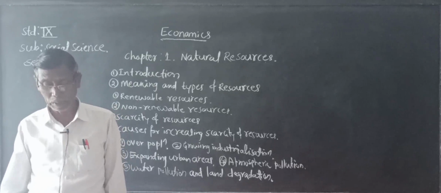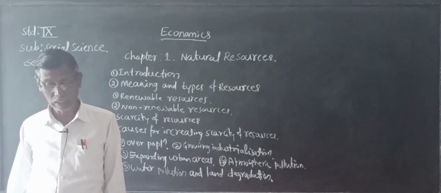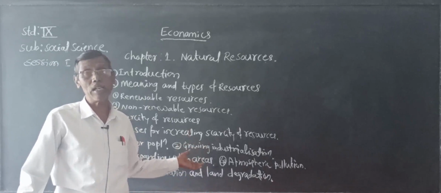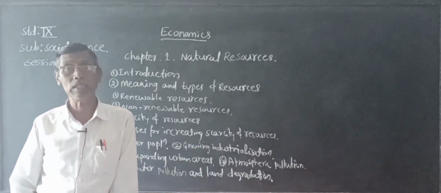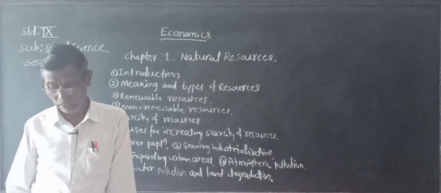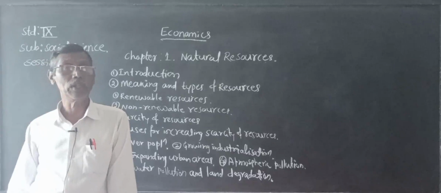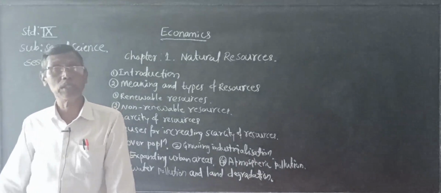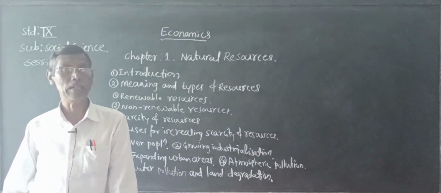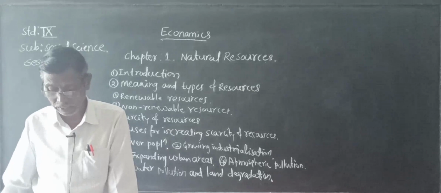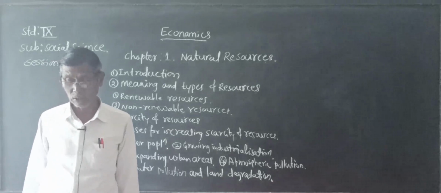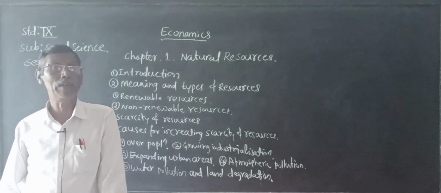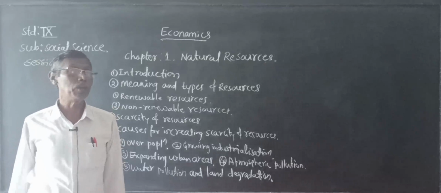Among the various types of resources, natural resources are the major ones. Natural resource is a very important and essential resource, useful for economic activity. Natural resources are the gift of nature, and without them the survival of life is impossible.